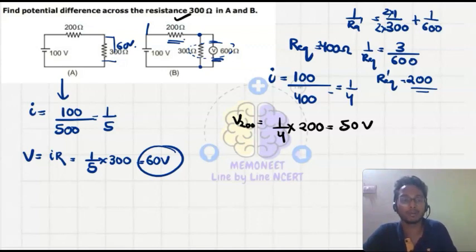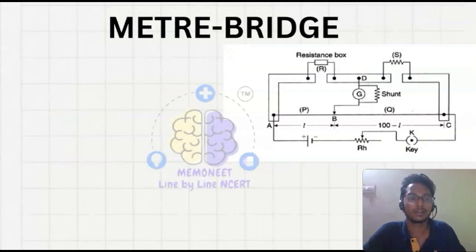So what is the drop here? This is also 50 volt. In both these conditions, the drop will be 50 volt. So the potential drop for the 300 ohm resistance is 50 volt. Let's see our last portion for the current electricity.